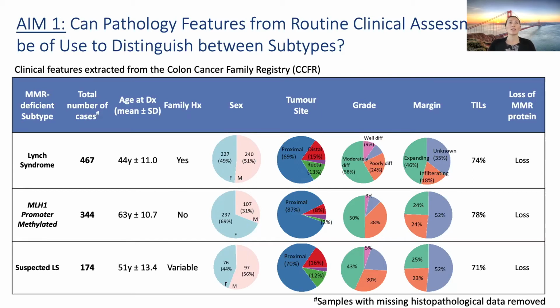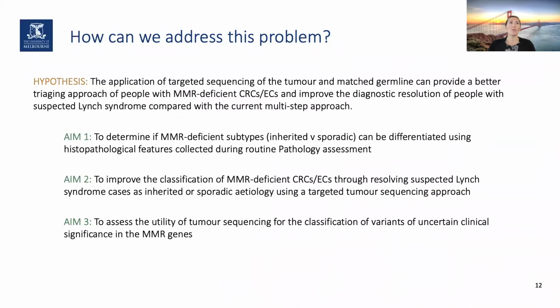So as you can see, the features are overlapping between the subtypes, and it is very difficult to differentiate between these to be able to select the Lynch syndrome patients from these. So unfortunately, we can't use the collected clinical features to differentiate between these.